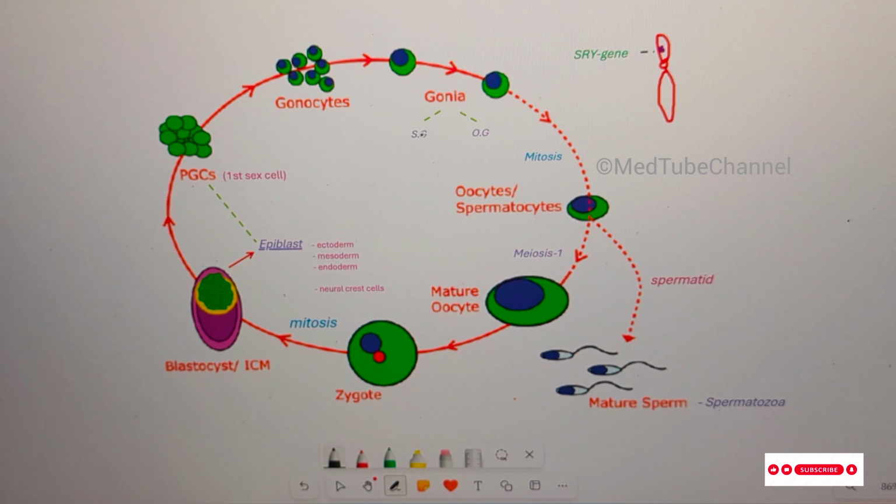Spermatogonia or oogonia form primary spermatocyte or primary oocyte through mitotic division. Meiosis begins only at the level of primary spermatocytes or secondary spermatocyte.